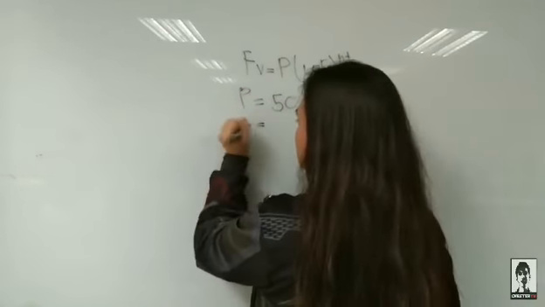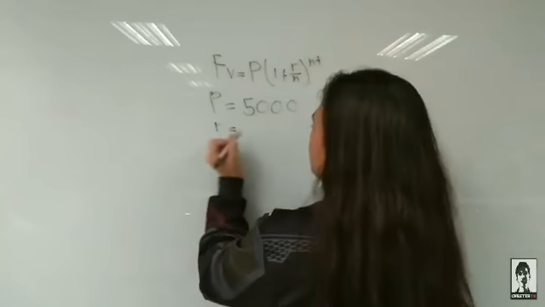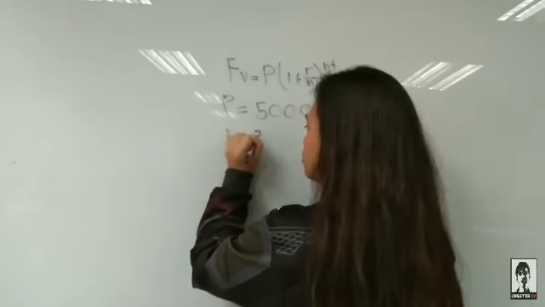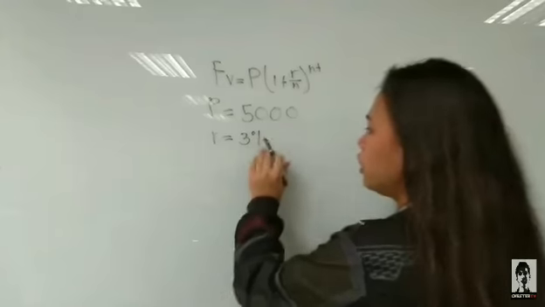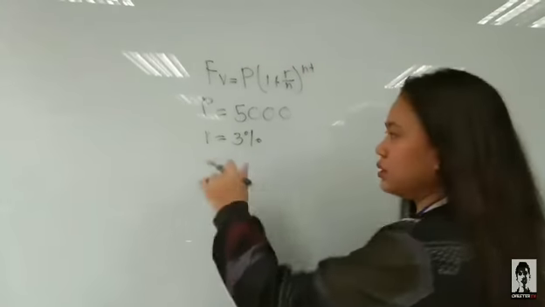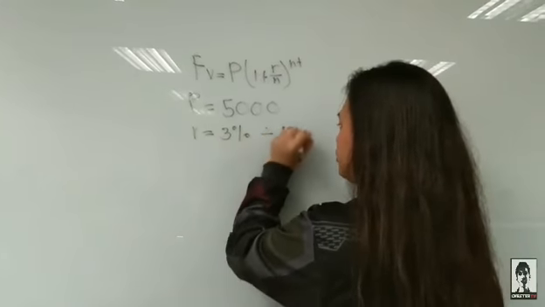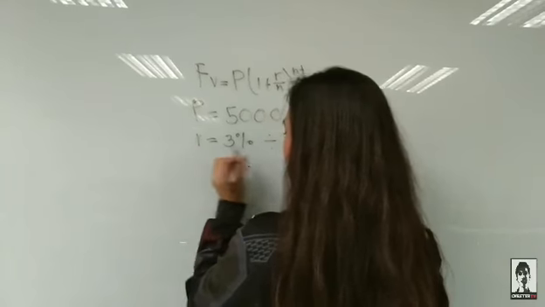And R is the rate, which is 3%. To have it in decimal, you divide it by 100, so it equals 0.03.